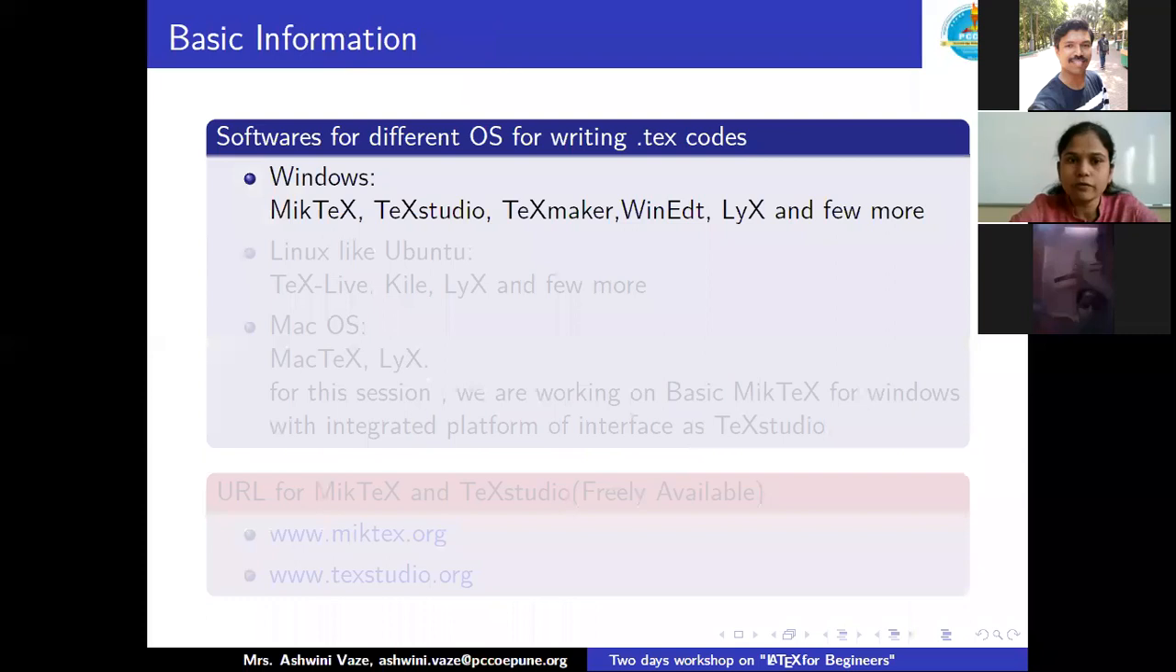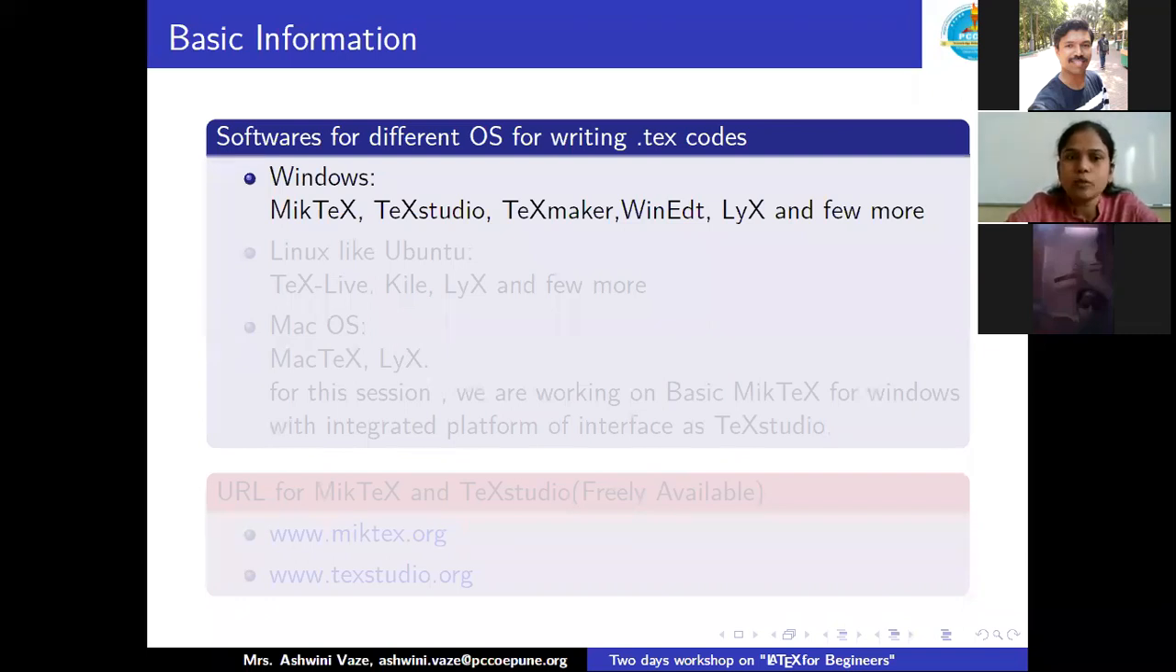So for the Windows operating system, among the listed software you can use MiKTeX. As I told you, MiKTeX is a backend software. TeXstudio is an integrated interface. Then TeXmaker also you can use, WinEdt, Lyx, and a few more. Out of these, WinEdt we have to purchase. The rest of the software are free and can easily be downloaded.